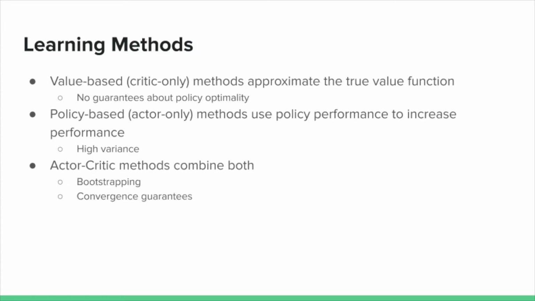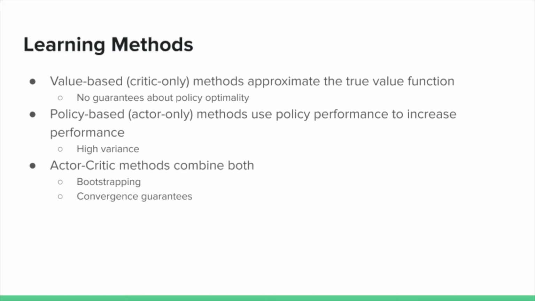There are three main methods for solving reinforcement learning problems. Value-based methods approximate the true value function of the environment and generate a greedy policy from these estimates. These methods bootstrap their approximations by using previous value estimates to generate new value estimates, which results in lower variance. However, value-based methods may not generate an optimal policy, even when the approximations are accurate.